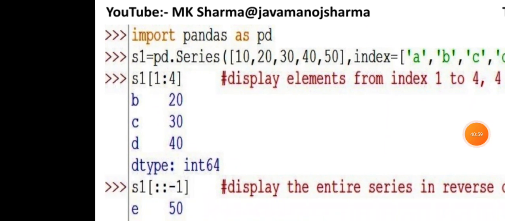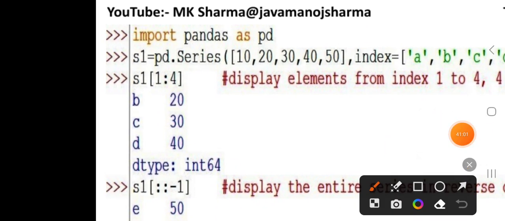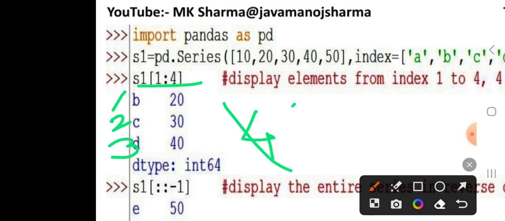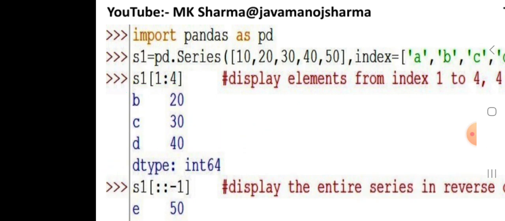Here the start value is 1 and the stop value is 4, and there is no step value. Then you have to start from 1, 2, 3 and 4 is the stop value, which is not included in your result. I hope these concepts are understood by you.